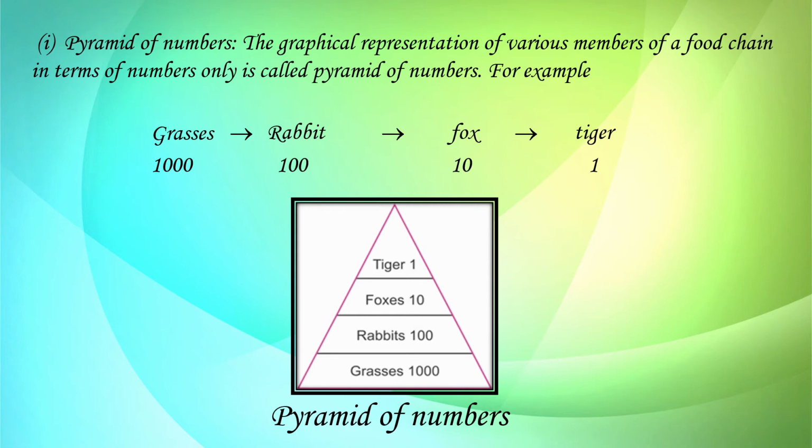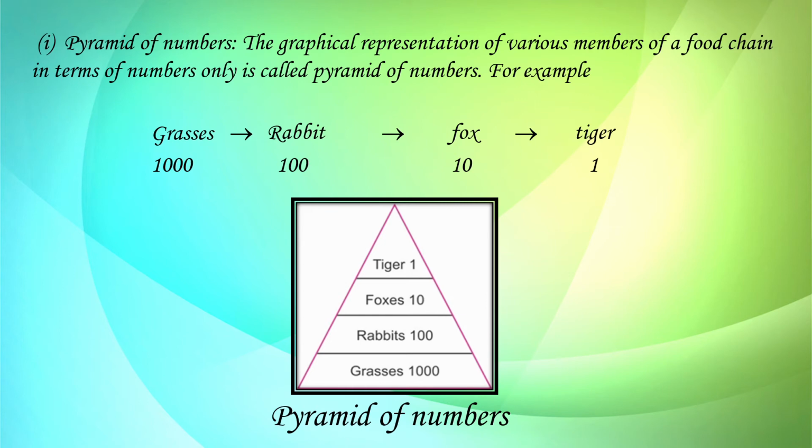Rabbit is eaten by the primary carnivore, that is fox, which is further eaten by the secondary carnivore, that is tiger. So if 1000 grasses are present, they can be taken as food by 100 rabbits, which can be further food for 10 foxes, or 10 foxes can act as food for one tiger.